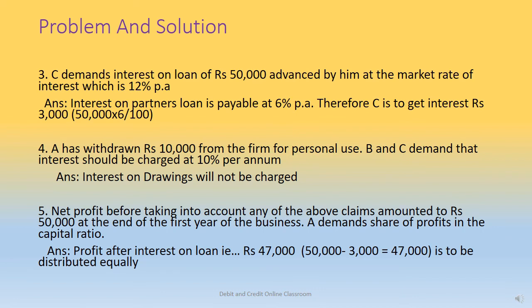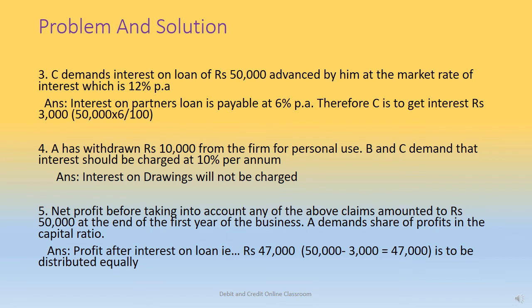According to the provisions of Indian Partnership Act 1932, in the absence of partnership deed, we have to give 6% interest. So C is eligible to get an interest of rupees 3,000, that is 50,000 into 6 by 100.